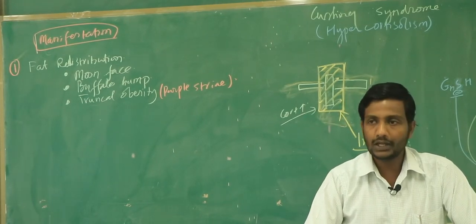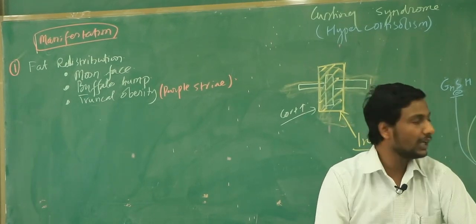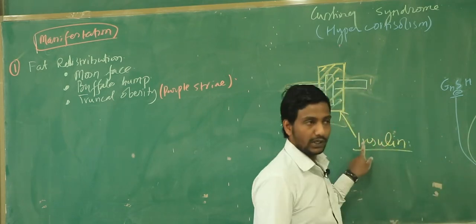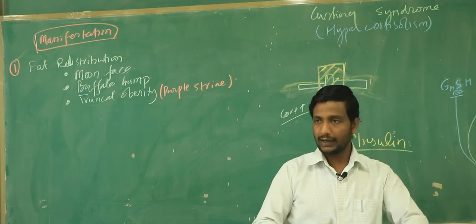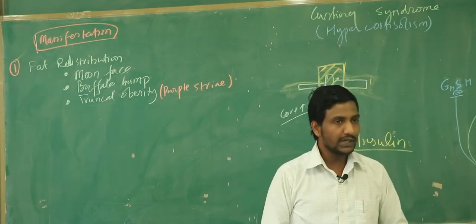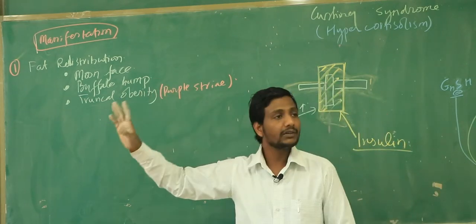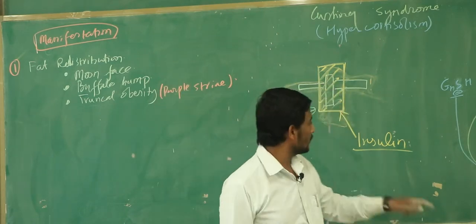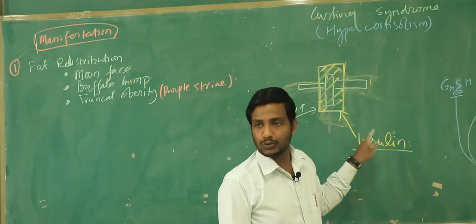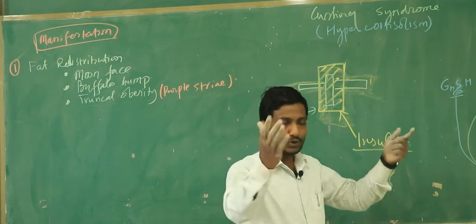So now you already know that there is obesity not mainly because of cortisol, but mainly because of the action of which one? Insulin, right? And this is not going to increase the fat in the peripheral area, rather it is going to mainly happen in the central area, and that's why I'm using this terminology called fat redistribution. Is this concept clear to you? So this is not the action of only cortisol, it is the action of cortisol and which one? Insulin.